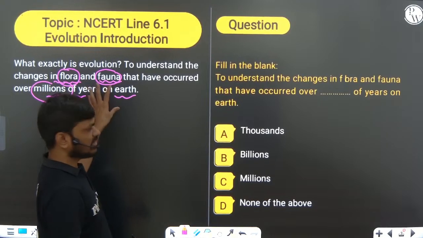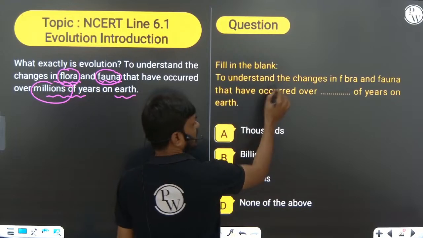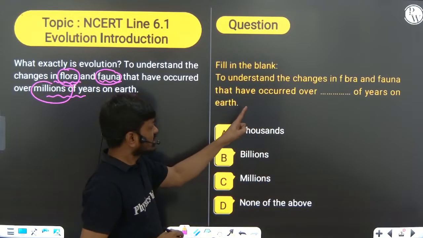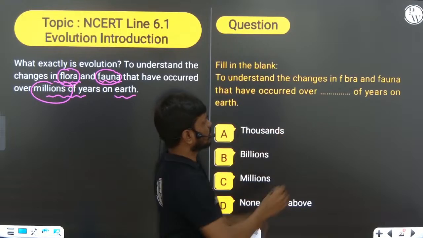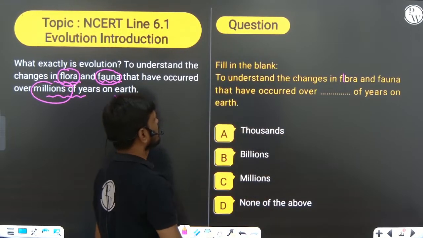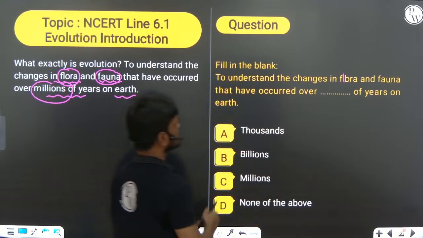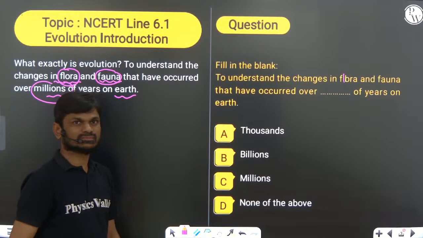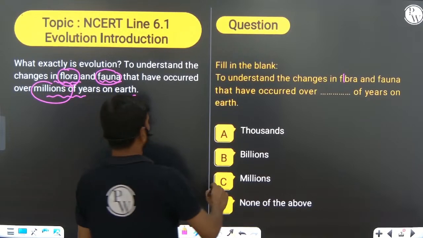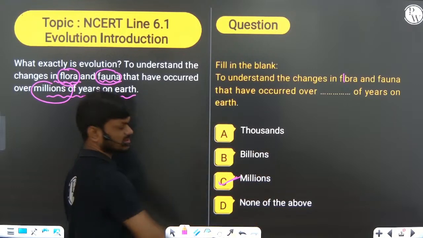From these NCERT sentences they will ask you questions. To understand the changes in flora and fauna that have occurred over dash of years on earth, for example, that is millions of years, not billions, not thousands.